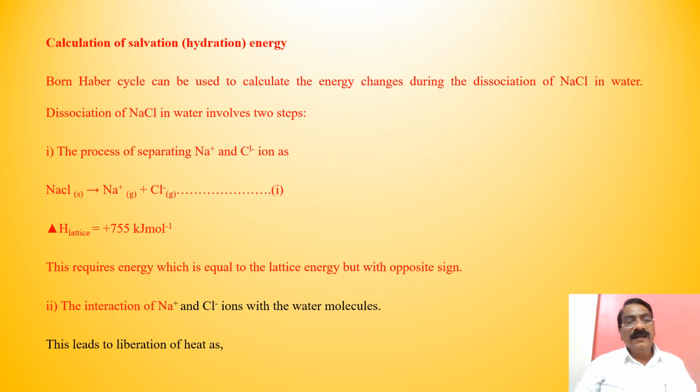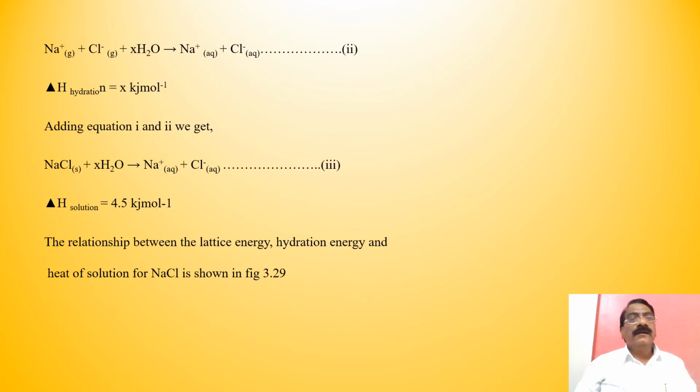Second, the interaction of Na+ and Cl- ions with the water molecules leads to the liberation of heat as Na+(g) + Cl-(g) + xH2O gives Na+(aq) + Cl-(aq). It is the second equation. So ΔH hydration is equal to x kilojoule per mole.